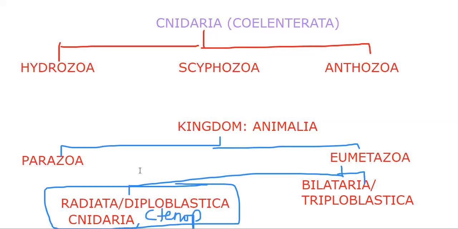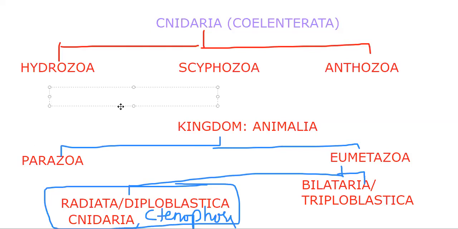So based on this, what type of organization is present in the phylum Cnidaria? I am bringing all this kingdom Animalia information into your memory, and by looking at this, I think you are able to answer what type of organization is present here. Tissue grade. Very good. Tissue grade of organization.